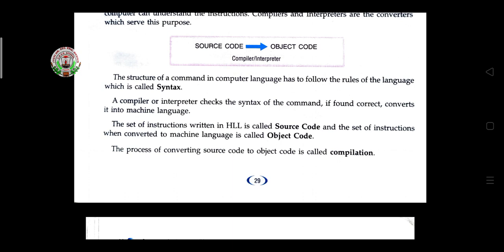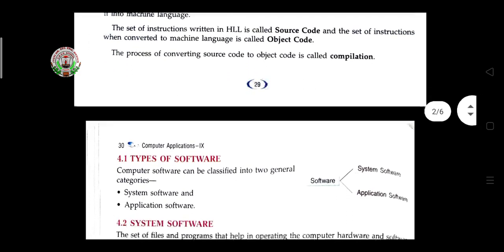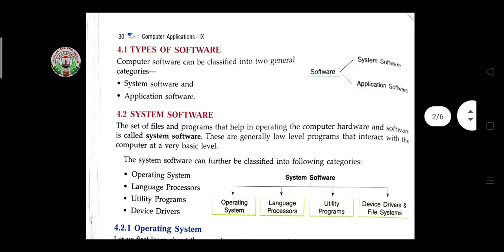The set of instructions written in HLL, the code that we are writing, is known as source code. After writing the source code, when it is compiled or interpreted, it is converted into machine language. That machine language is called object code. The process of converting source code to object code is called compilation. So compilation is done by both compiler and interpreter, when the source code is changed to object code.